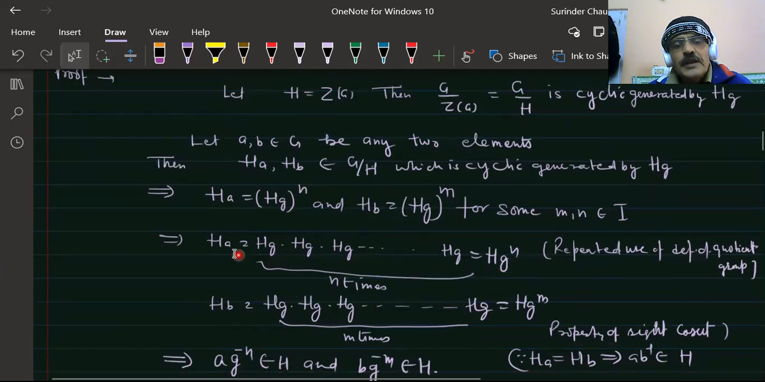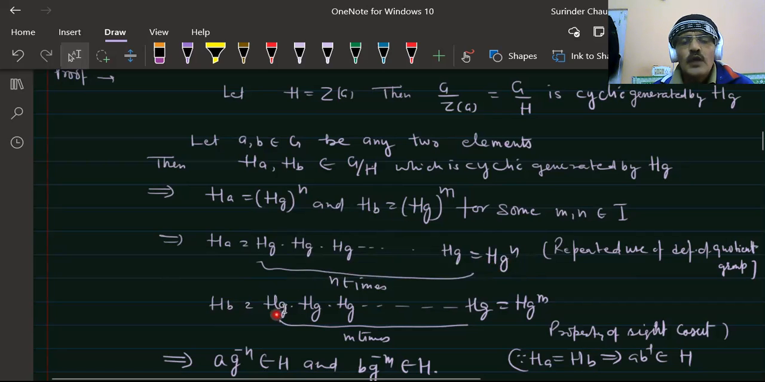Now, how can we write H g? H is equal to H, a is equal to H g, and the power is n. This is n times. So if we repeatedly apply the definition of the quotient rule, this is equal to H g squared, H g cubed, and so on, up to (Hg)^n.